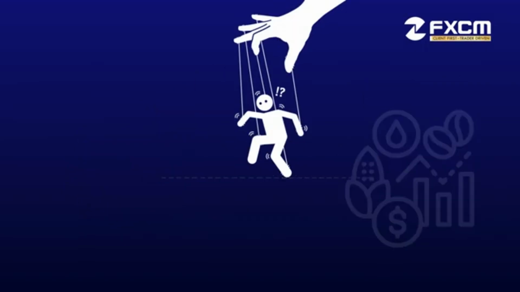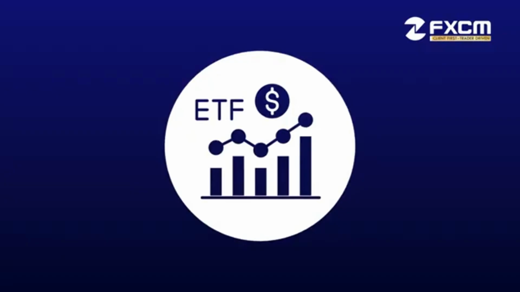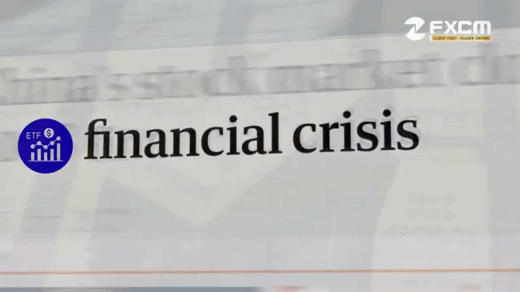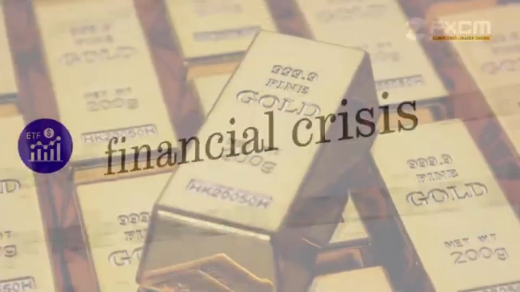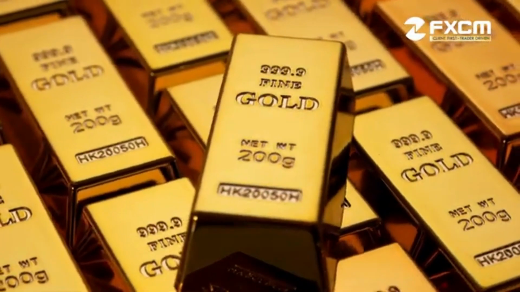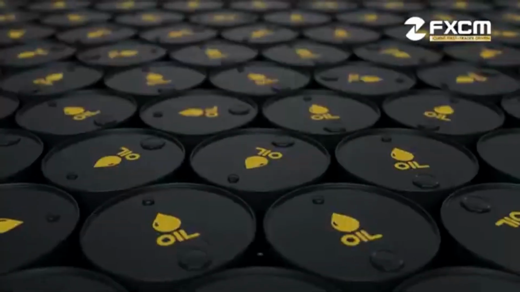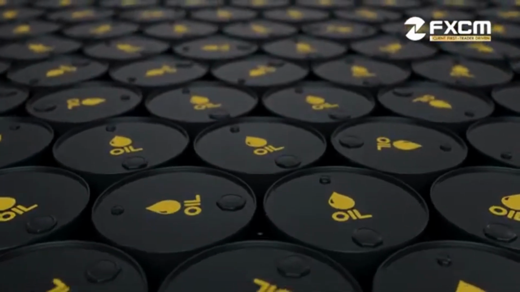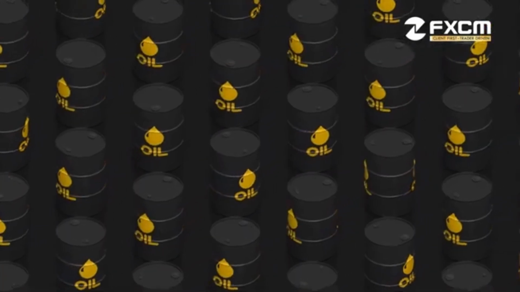The case for manipulation: critics argue that commodity ETFs amplify price volatility and create artificial demand. For instance, during periods of financial uncertainty, sudden inflows into gold ETFs may push spot prices higher, not necessarily because of changes in physical gold demand, but due to speculative buying. Similarly, oil ETFs rolling over futures contracts can cause pressure on specific maturities, distorting the natural supply-demand balance.